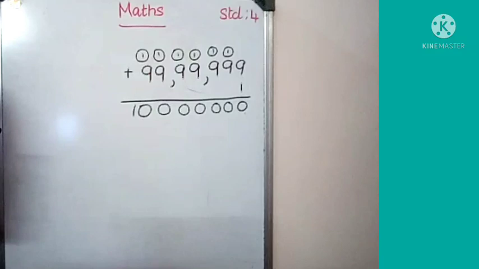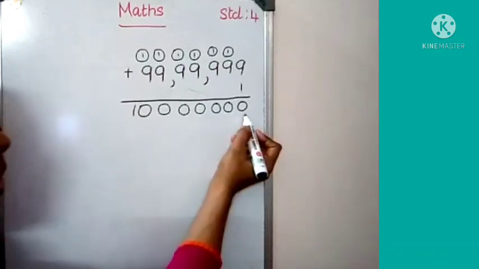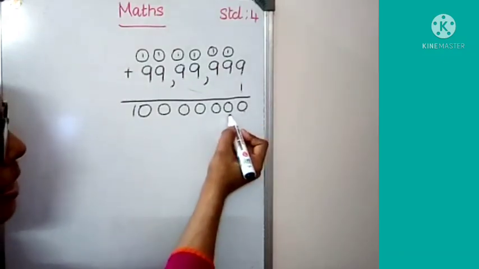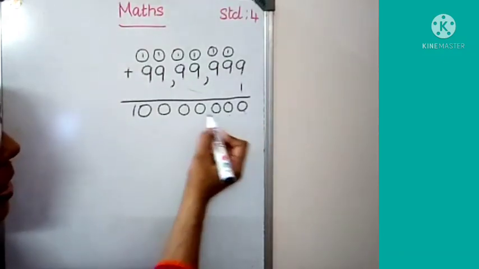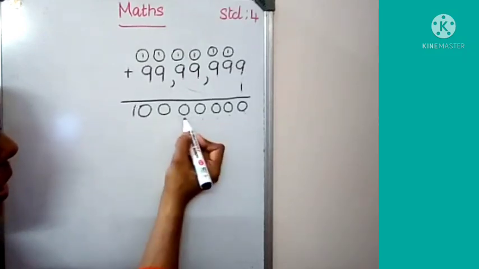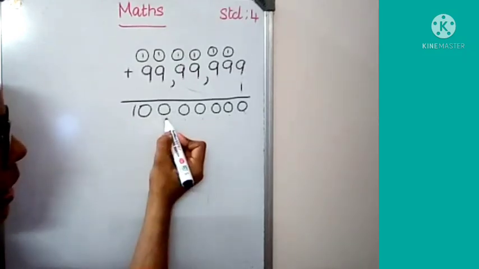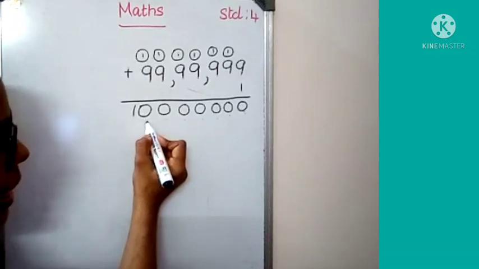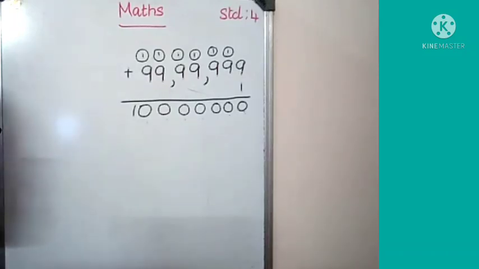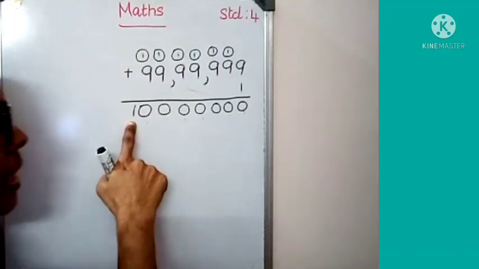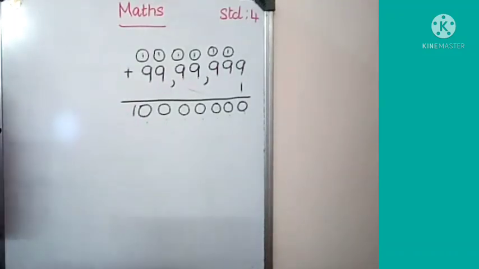Till now we studied up to the 7-digit number and we know the places: ones, tens, hundreds, 1,000, 10,000, lakh, 10 lakh, and the newly added digit, the 8th place,